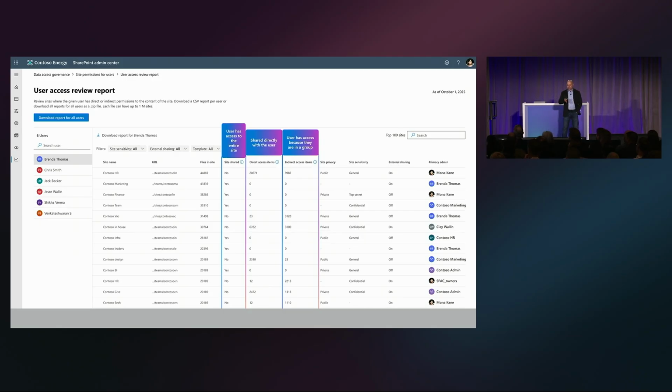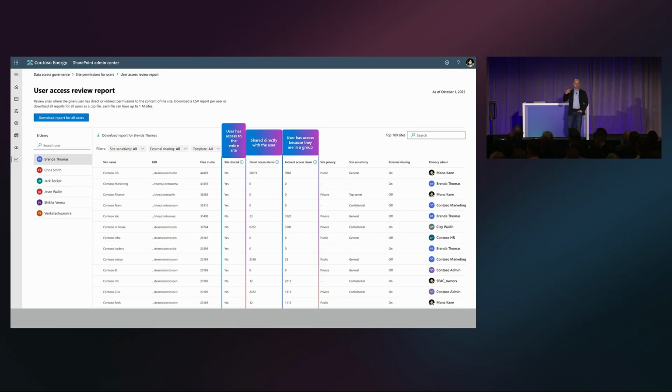If the site is shared with someone specific, that's great. The next one is site was shared directly with the user, which means someone added that user's name to the sharing, so it was directly shared with them. Most likely the user knows that they have been shared that file. The second one is indirect access.